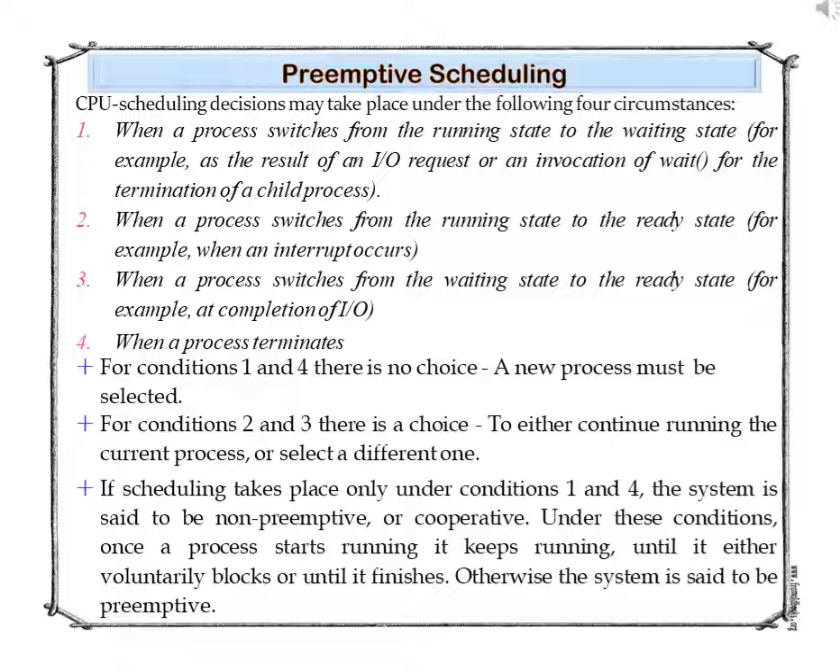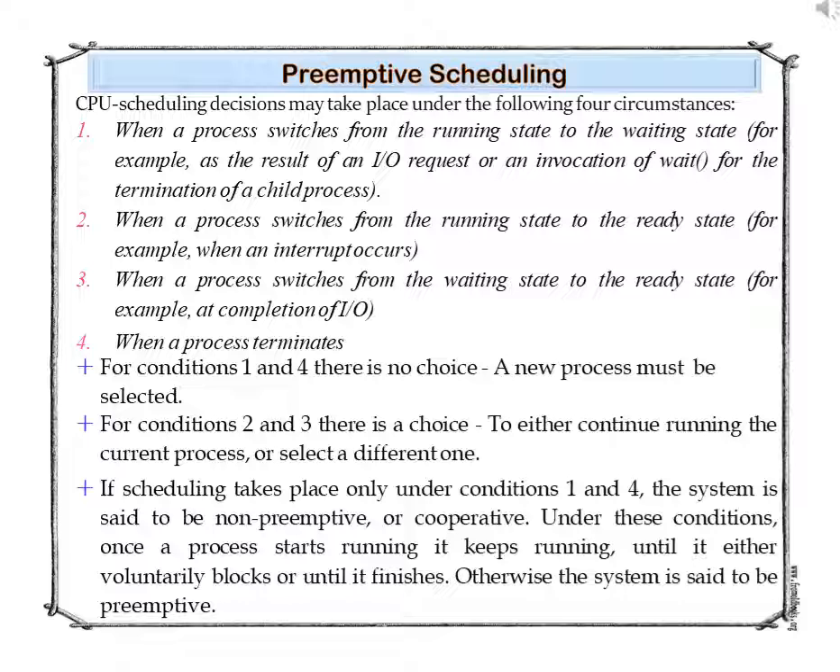For conditions 1 and 4, the conditions I have told about. Condition 1 is when a process switches from the running state to the waiting state. And the fourth is when a process terminates. So for conditions 1 and 4 there is no choice. A new process must be selected. And for conditions 2 and 3, there is a choice.